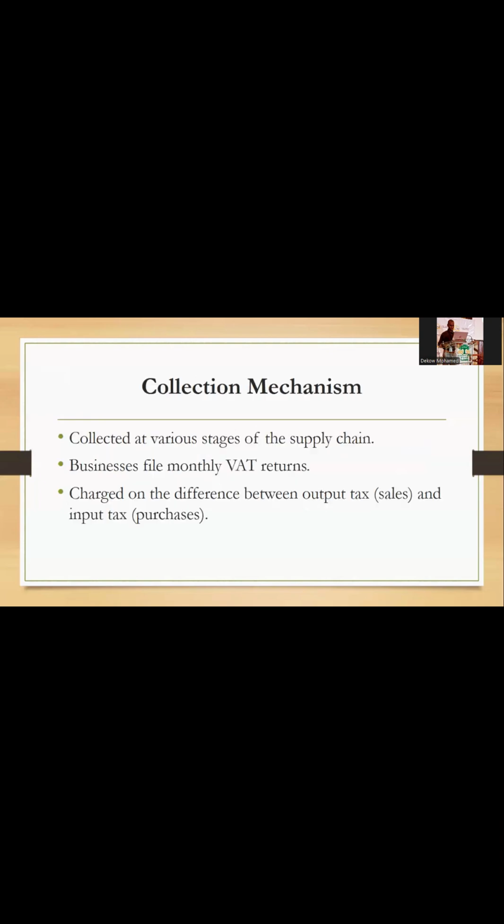How is VAT collected? VAT is collected at various stages of the supply chain, from the wholesaler and distributor to the consumer. Businesses file monthly VAT returns, and all the VAT must be remitted on or before the 20th following the month of the sales. It is charged on the difference between the output tax, that is the sales, and the input tax, that is the purchases. This is the beauty of VAT.